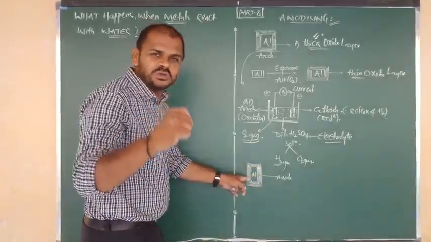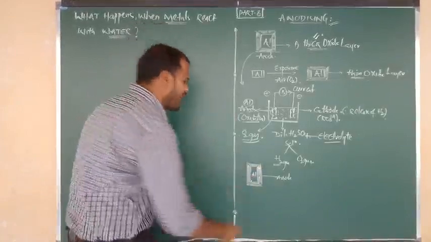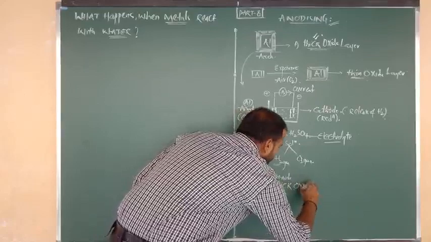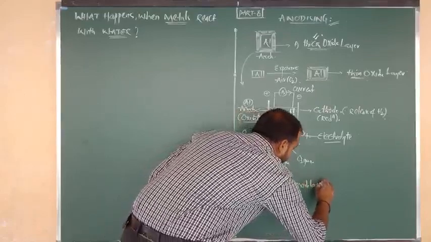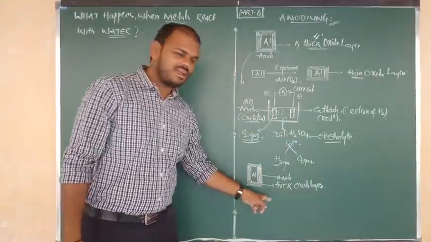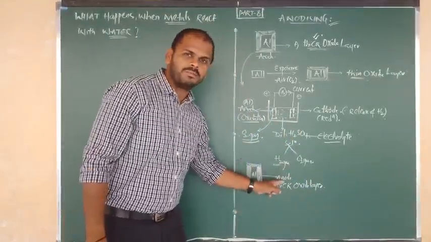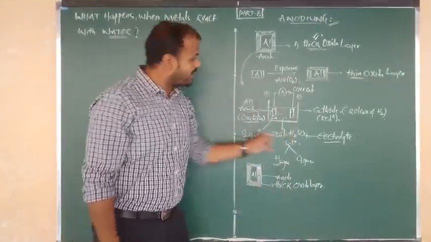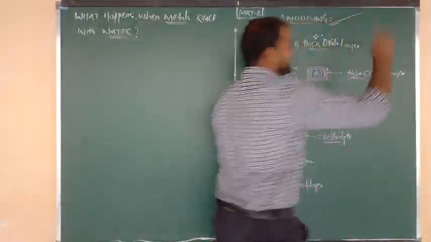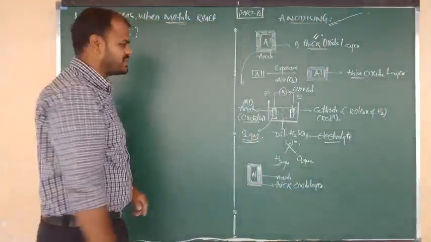Here you are going to get a thick oxide layer formation. The formation of a thick oxide layer around the surface of aluminum after the electrolytic procedure is known as what? Anodizing procedure.